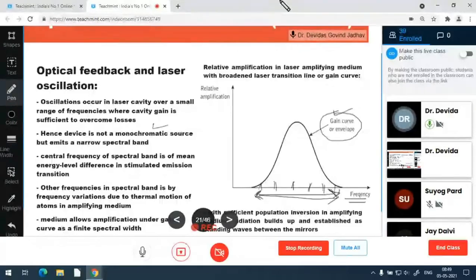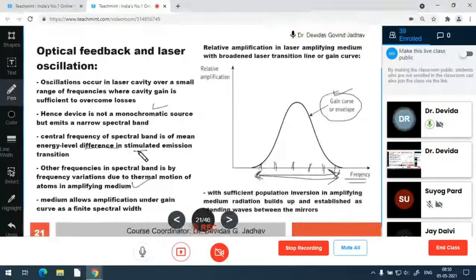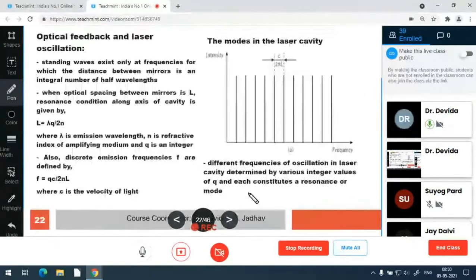So the central frequency, the maximum amplitude frequency, is the energy level difference of the stimulated emission. Other frequencies are according to the thermal motions. And the medium allows the amplification under the gain curve only. With a sufficient population inversion and amplifying medium, radiation builds up and establishes standing waves. So these are the standing waves, and accordingly, the various frequencies are generated.